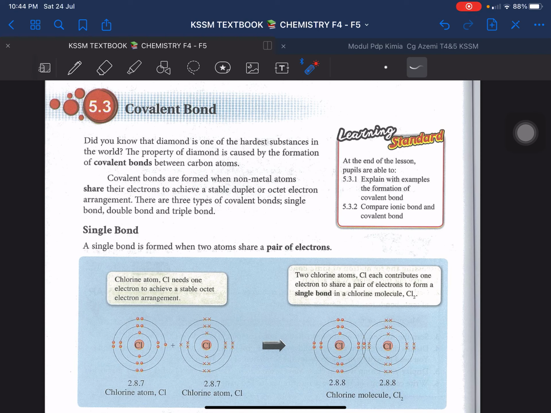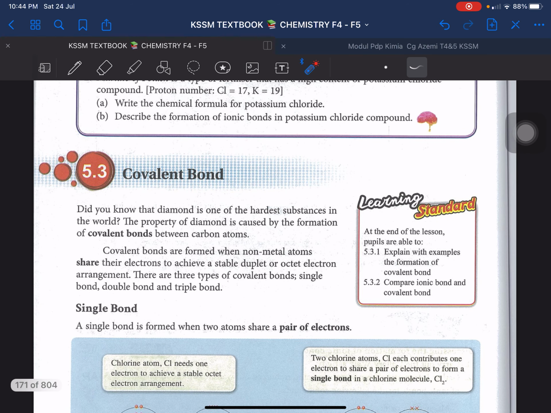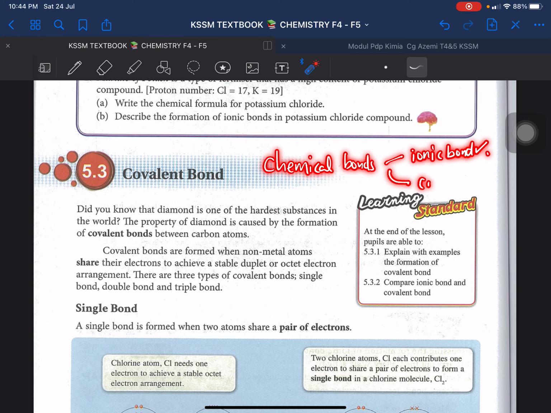Hello class, today's lesson is about covalent bond. So today we are going to learn about another chemical bond. I hope you still remember that we are still in chapter 5 and the big topic for this chapter is chemical bonds. So far you have learned the first chemical bond, which is the ionic bond. I hope everyone is okay with this one already. So the next bond that we are going to learn is covalent bond.